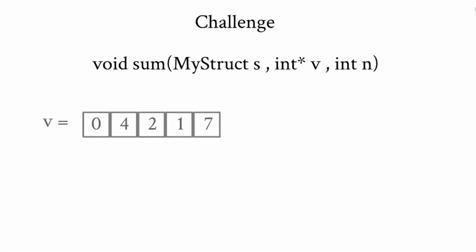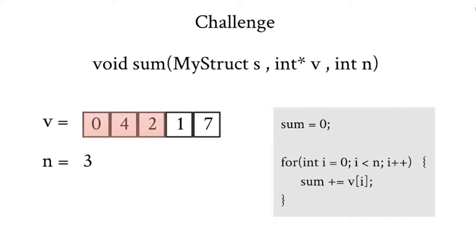But how can I generate valid inputs automatically? Let's say I have a function sum that receives a pointer to integer v and an integer n, and it sets the member data of struct s to the sum of the first n elements of v. In this case, data will be set to 6, and we have no issues.